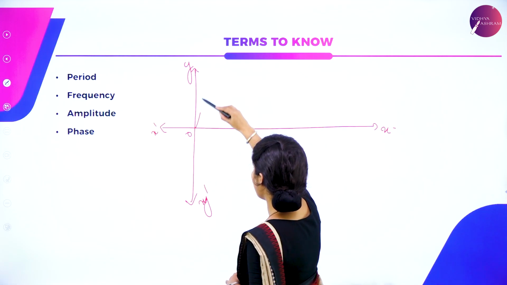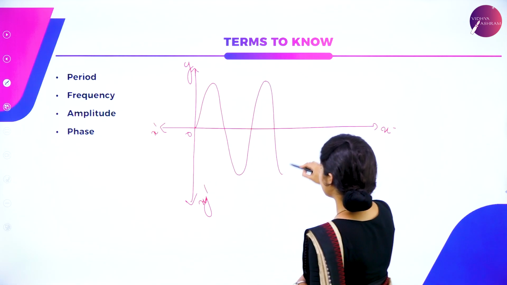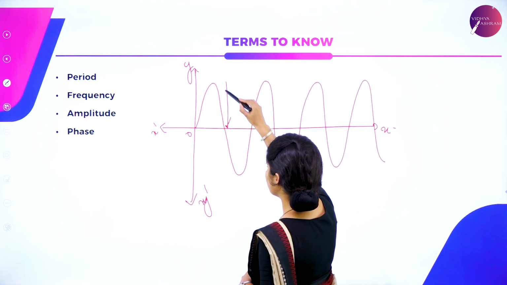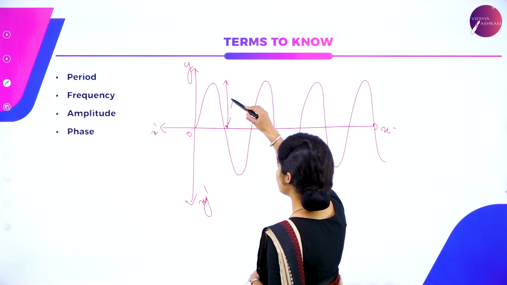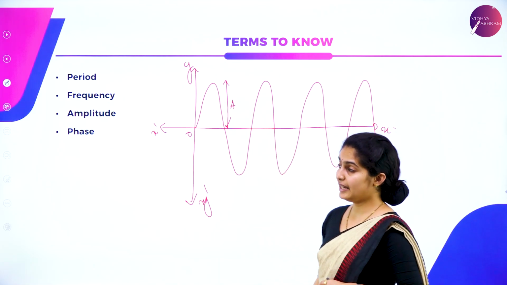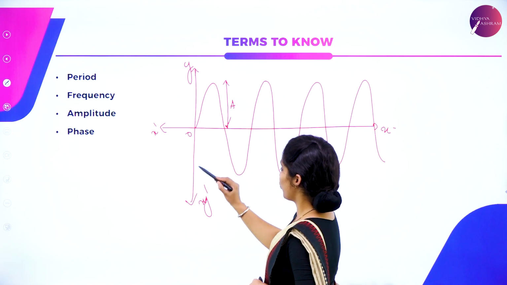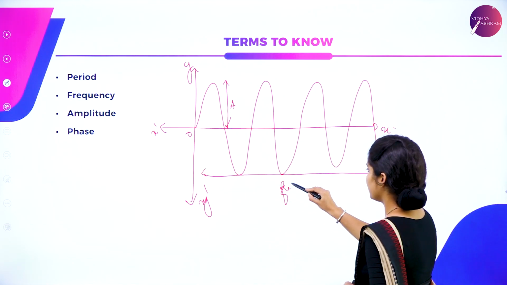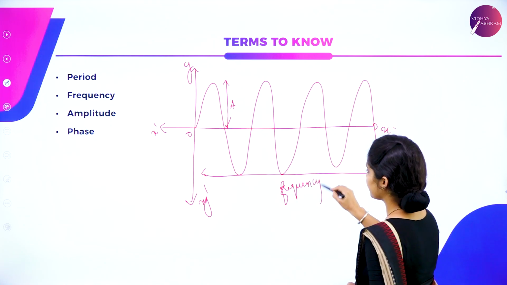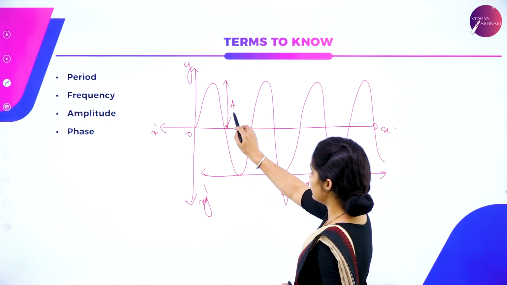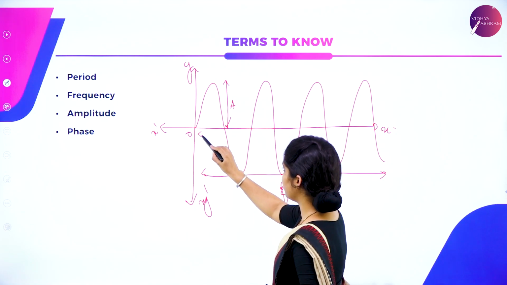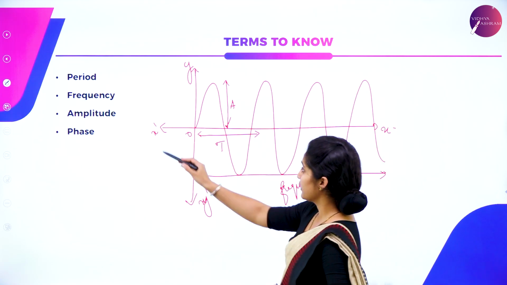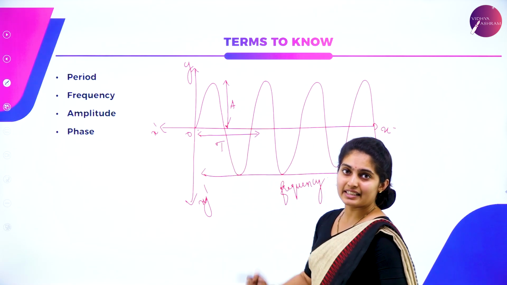So we have a wave, call it a sine wave, with constant amplitude. The height of a waveform from the origin is called the amplitude, A. And the number of waves we get in 1 second is known as frequency. Amplitude is this. And the period is the time taken to complete one complete cycle, known as the time period. And phase is nothing but the direction of it.